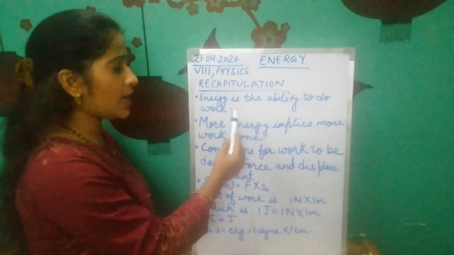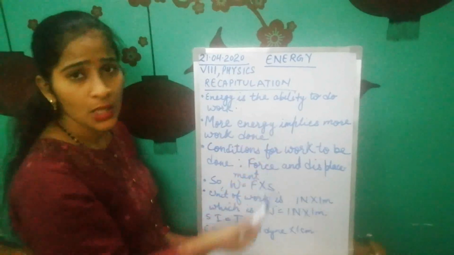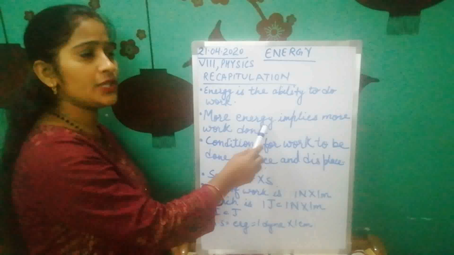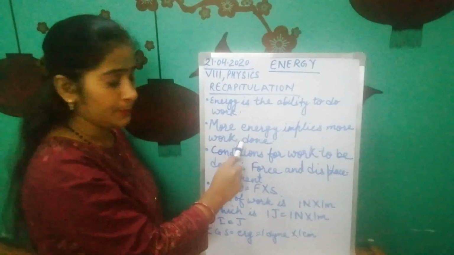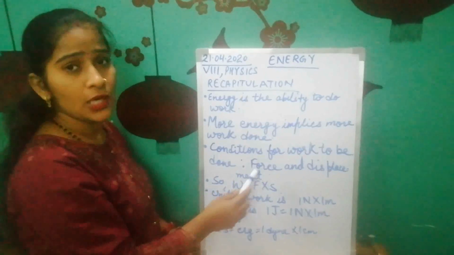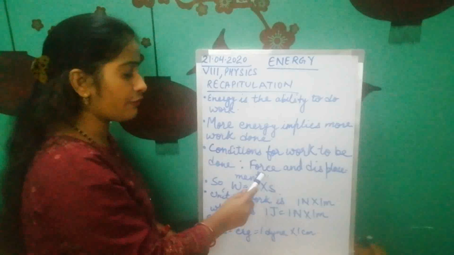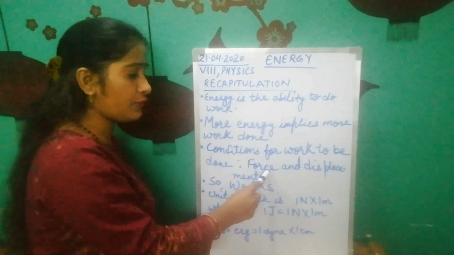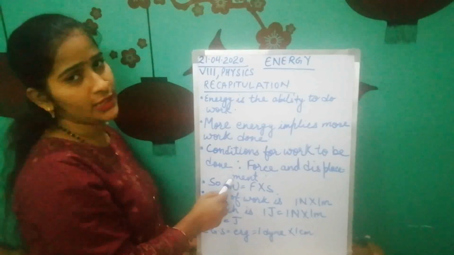Energy. Energy is what, class? In simple words, we can say that energy is the ability to do work by any body. The more energy stored in a body, the more work will be done by that body. Now in physics, work is said to be done only and only if a force is applied, and because of that force a displacement is caused in that object or body.